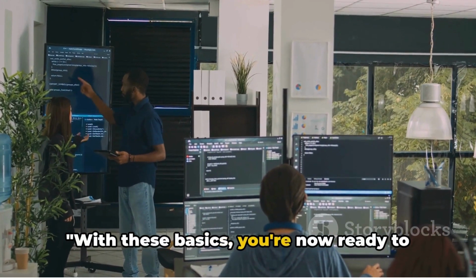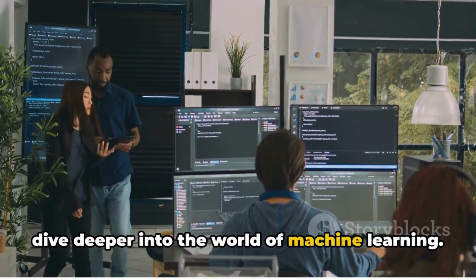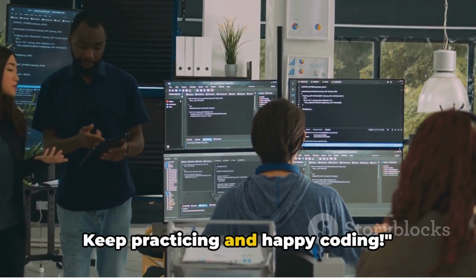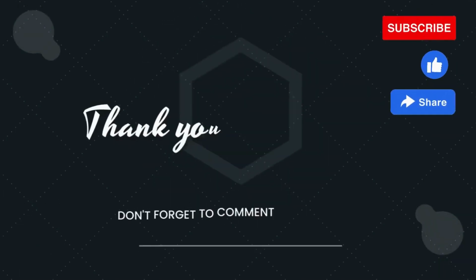With these basics, you're now ready to dive deeper into the world of machine learning. Keep practicing and happy coding.